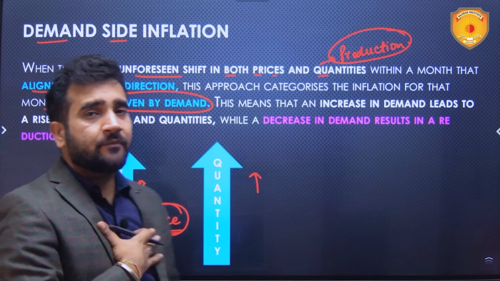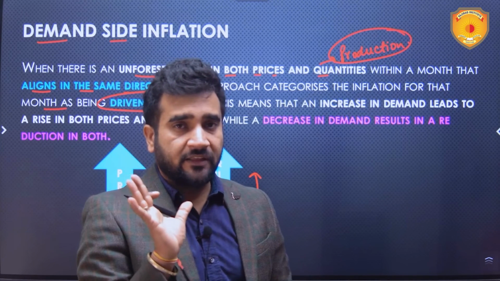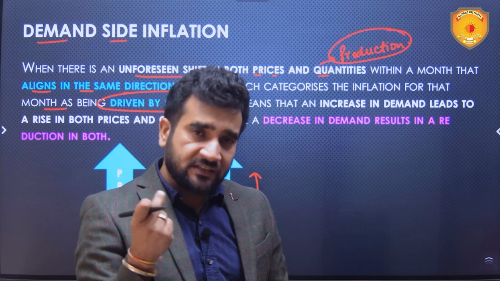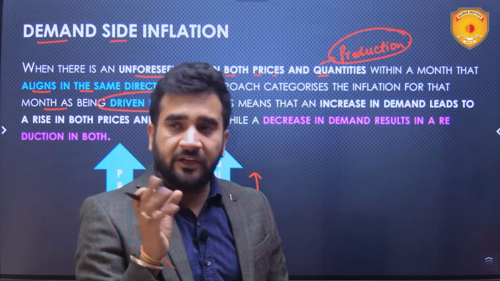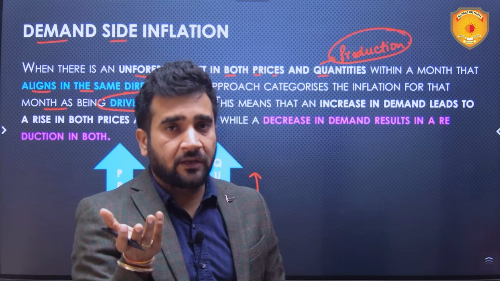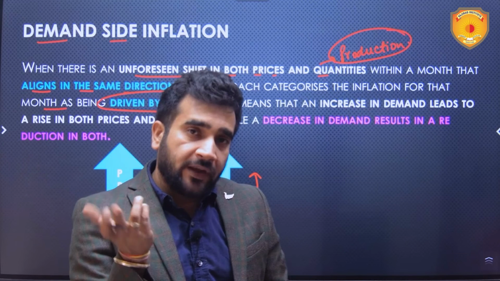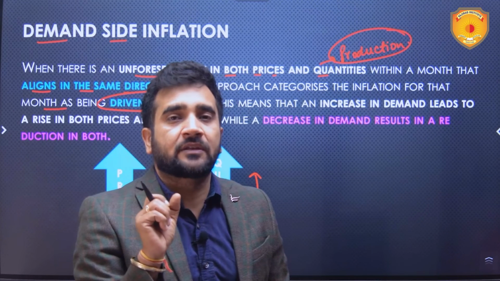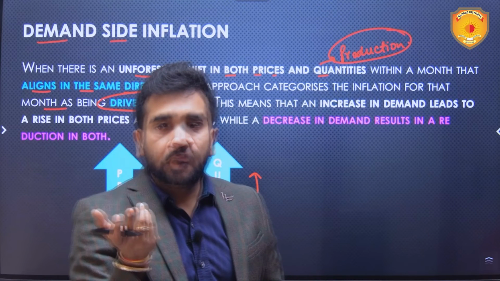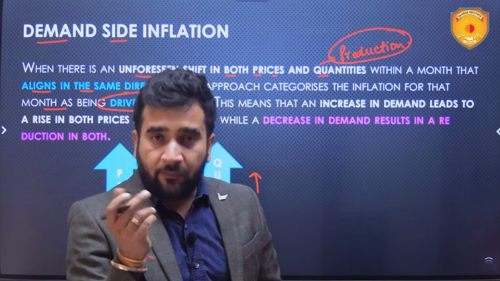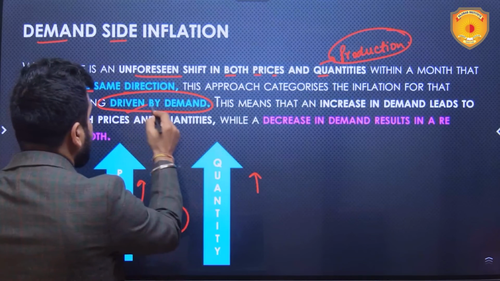Now, let's suppose I am a rice mill owner. There is a lot of demand for rice in the market. Whatever I am making is getting consumed by members of the common public immediately, and there is more demand. So I'll produce more, and in the next batch I'll increase the prices because I know that there is demand. People will consume. So inflation happens because I'm increasing the prices. So this is inflation driven by demand.